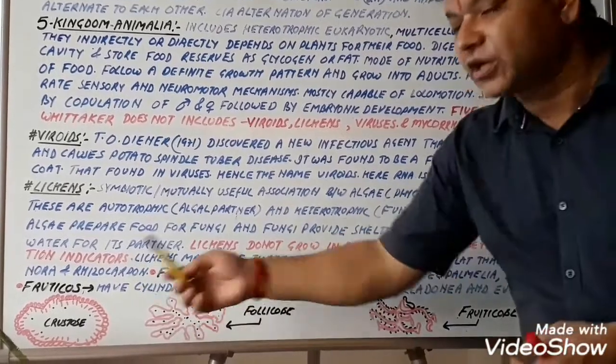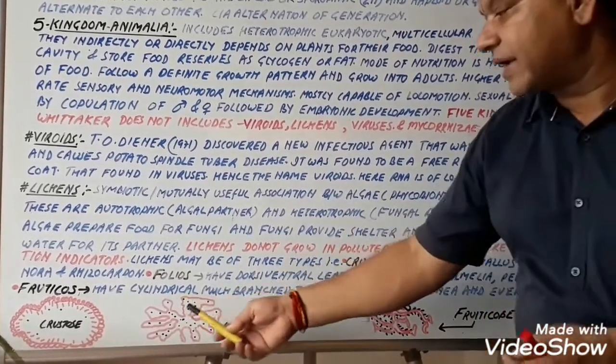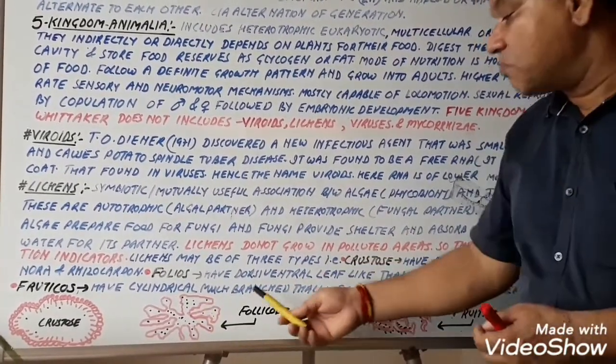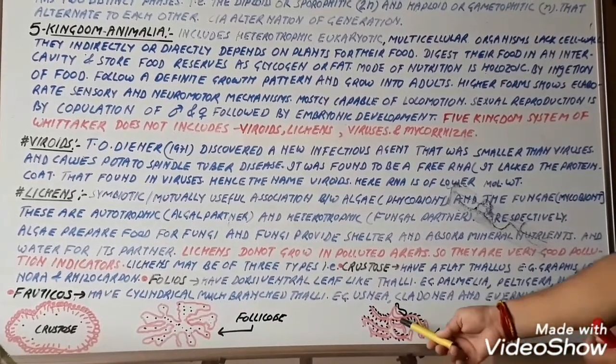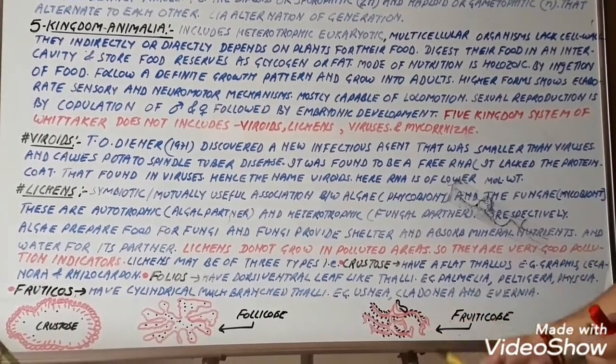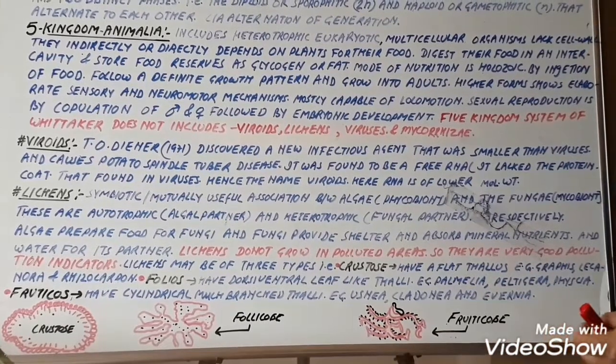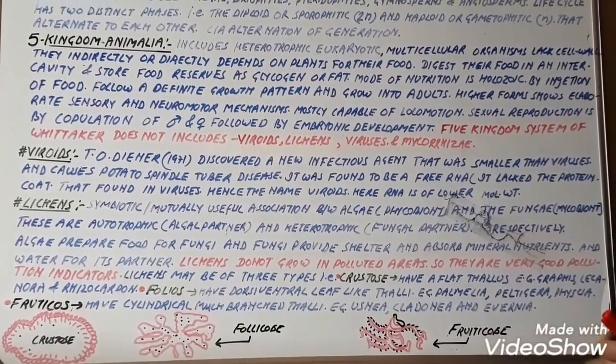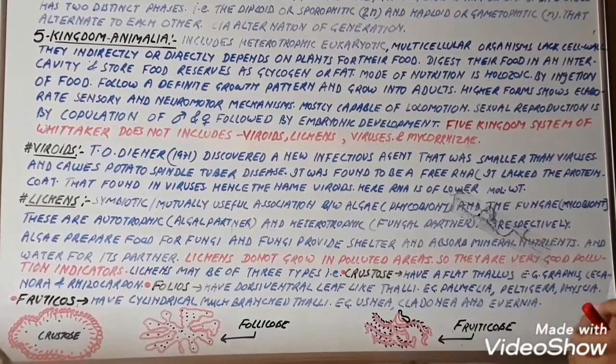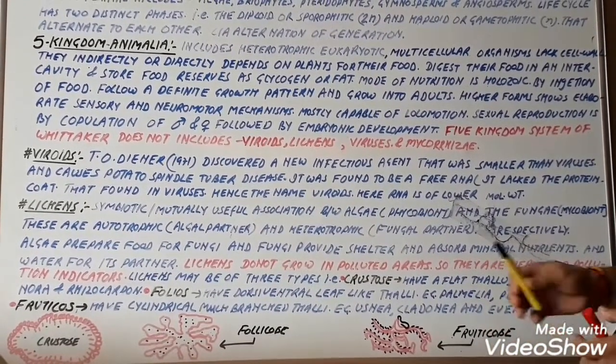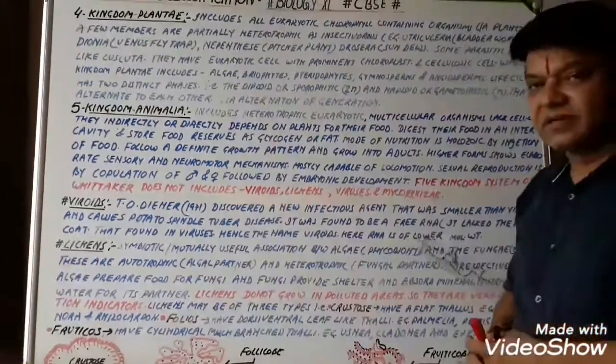Now, fruticose lichens. Fruticose lichens have cylindrical, much branched thalli, just like this. This is the much branched thalli. For example, Usnea, Cladonia, and Evernia, etc. These are some examples of lichens. Thank you.